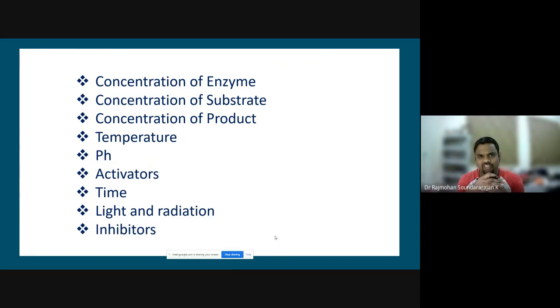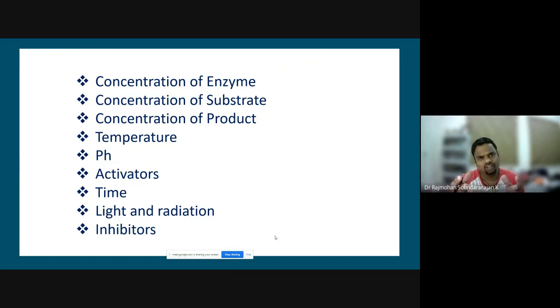We have seen the effect of temperature. When there is an increase in temperature, the movement will be more, so there will be an increase in the enzymatic activity. For every enzyme there is a range of optimum temperature. Also we have seen the effect of pH, effect of activators, and the effect of time. In general, time has no effect because all the enzymatic reactions are very quick. They need a few hours at maximum, or most of them take place within minutes, right? And we have seen the effect of light and radiation.